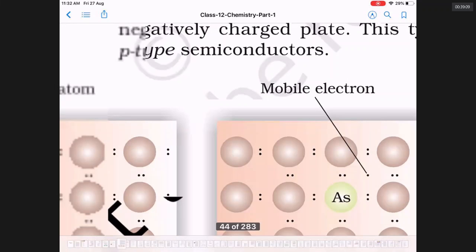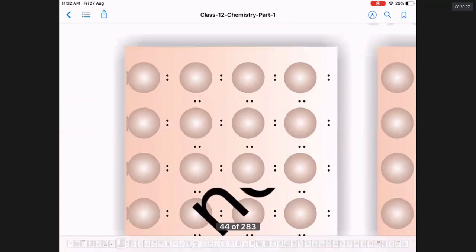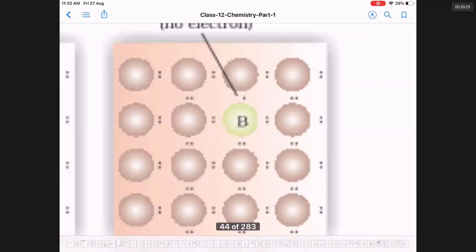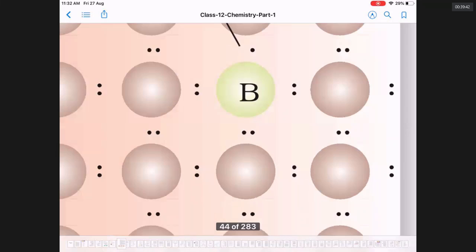N means negative. Any other conductor conducts electricity due to movement of electrons. It is also conducting due to movement of electrons. Therefore, a 14th group element doped with a 15th group element can generate an N-type semiconductor. However, if a 14th group element is added with a 13th group element like boron, aluminum, gallium, indium, which has only 3 electrons. This boron has only 3 electrons.